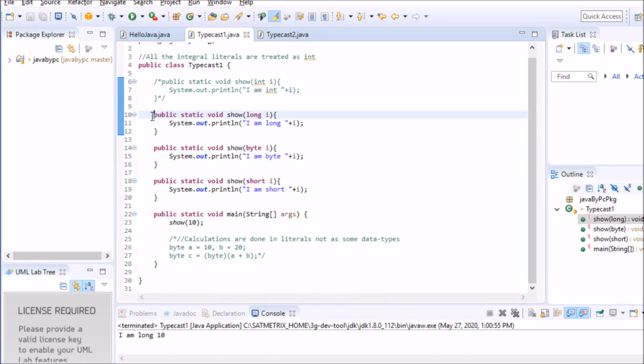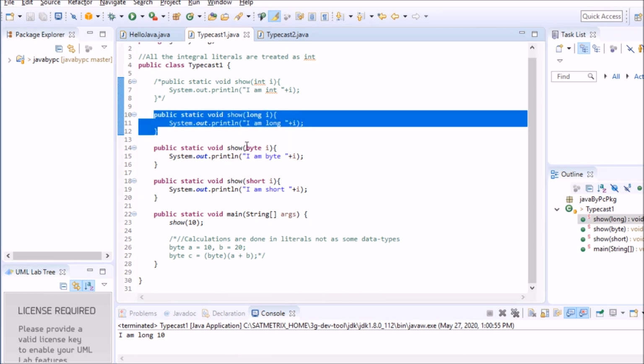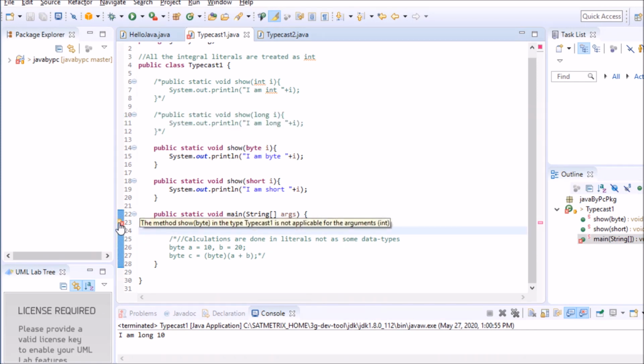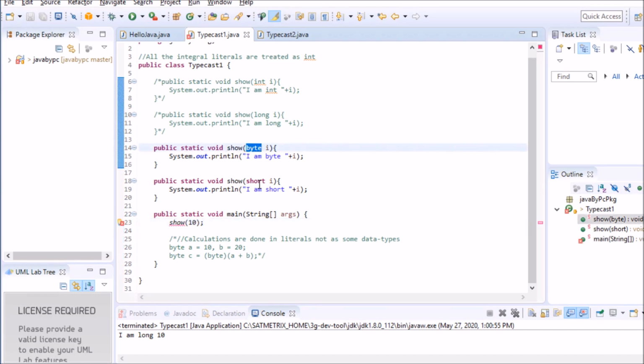If I comment this method also, then it's giving a compilation error because the method show in typecast1 is not applicable for the arguments int. It's not demoting, because only the byte and short type methods are present, which are smaller data types than int.